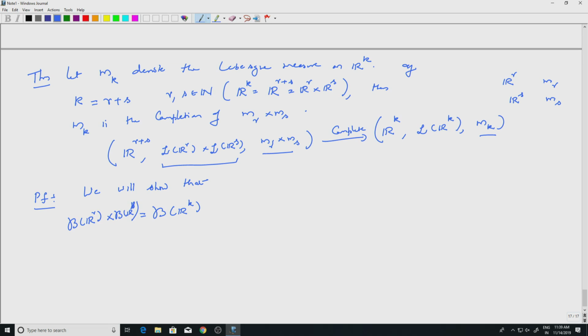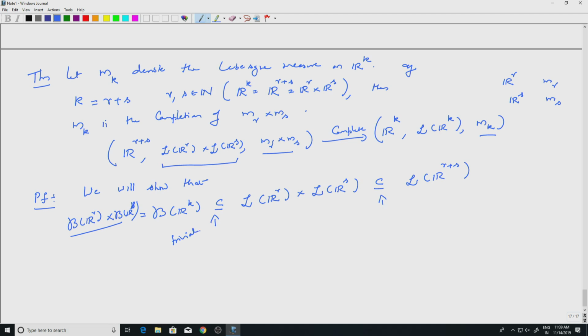We will show that this is contained in the product of the Lebesgue sigma algebra of Rr and the Lebesgue sigma algebra of Rs, which is trivial, and we want to say this is contained in the Lebesgue sigma algebra of R to the r plus s. So this is the non-trivial part. Okay, so this is trivial.